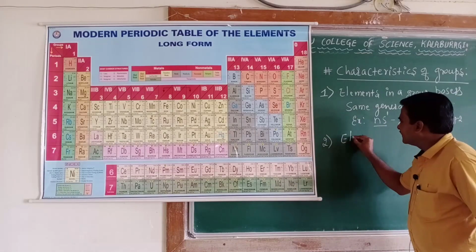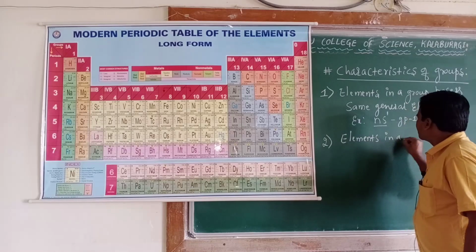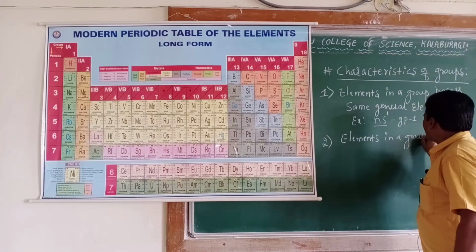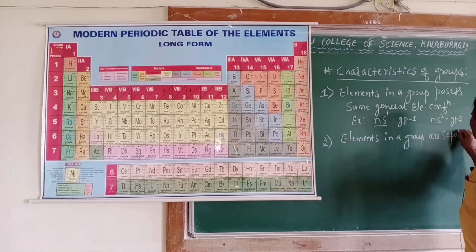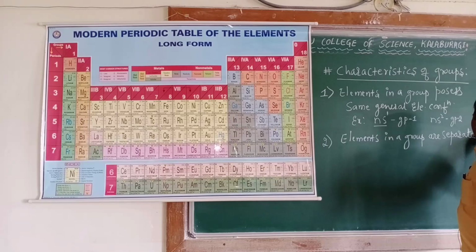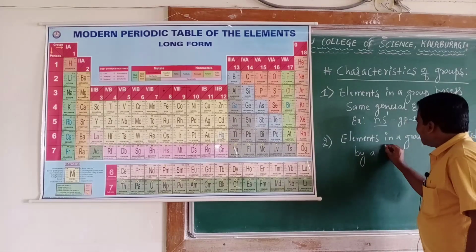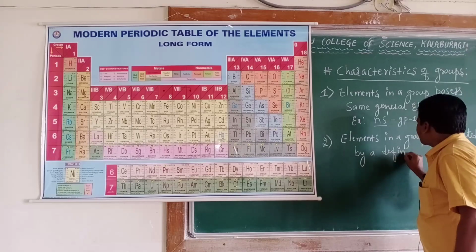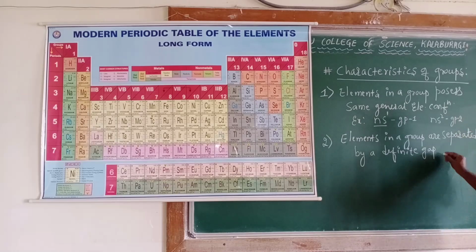Second characteristic: elements in a group are separated by a definite gap of atomic numbers.